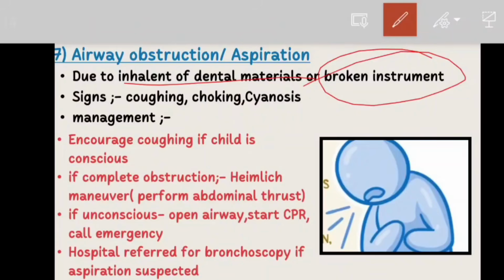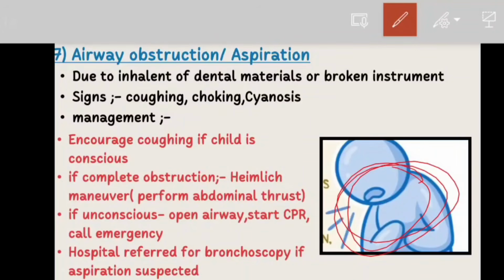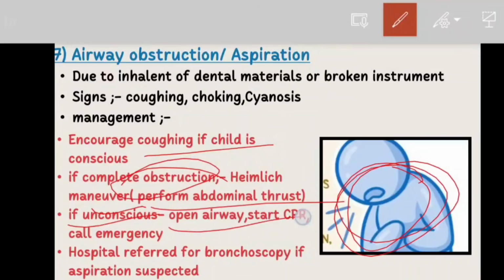Now we will see the signs and symptoms. You have to look for coughing, choking and cyanosis, that is a bluish discoloration of the lips. Here, this picture shows that something is obstructing, and the child is choking. So how will we manage it? We encourage coughing if the child is conscious. If there is complete obstruction, then perform the Heimlich maneuver, that is abdominal thrusts. If the child becomes unconscious, then we have to open the airway, start CPR and call the emergency service. And if aspiration is suspected, then refer the child to the hospital for bronchoscopy.